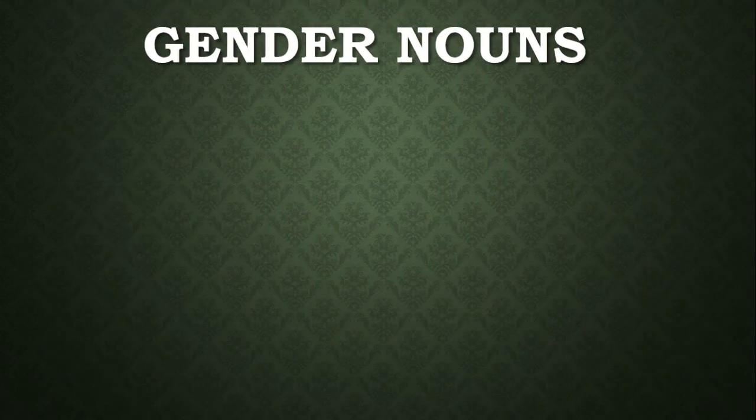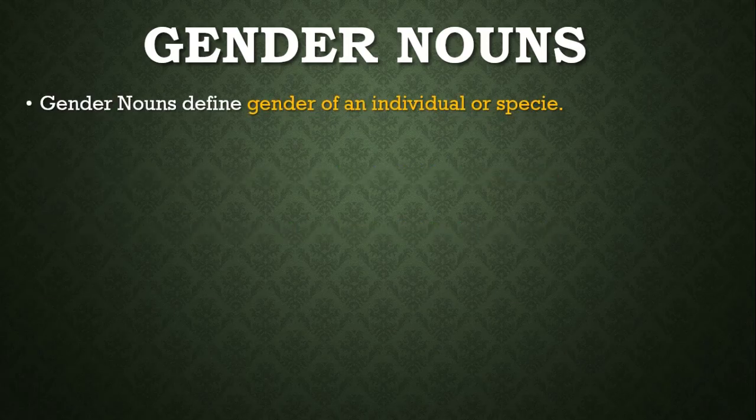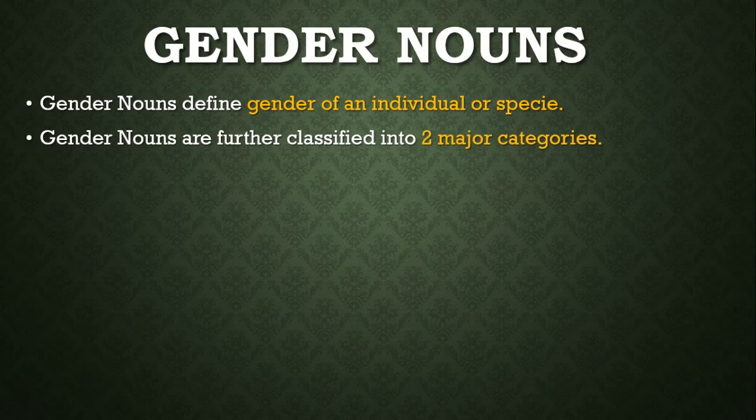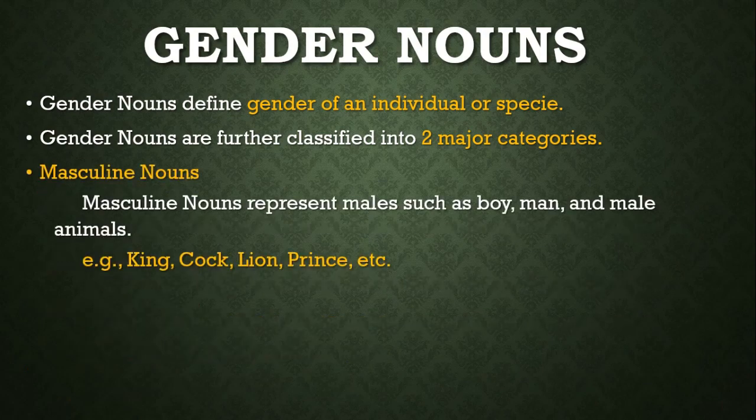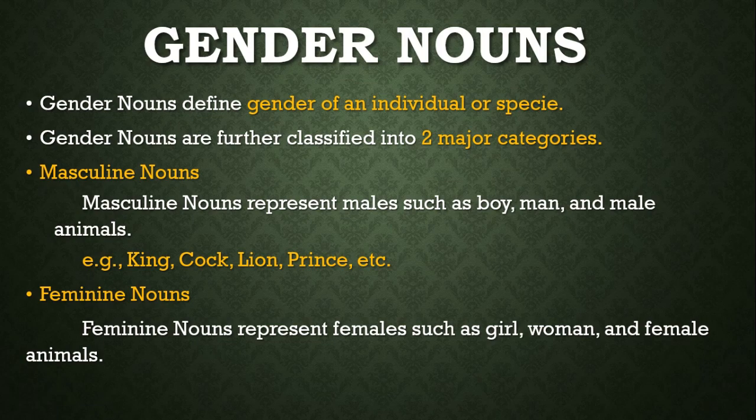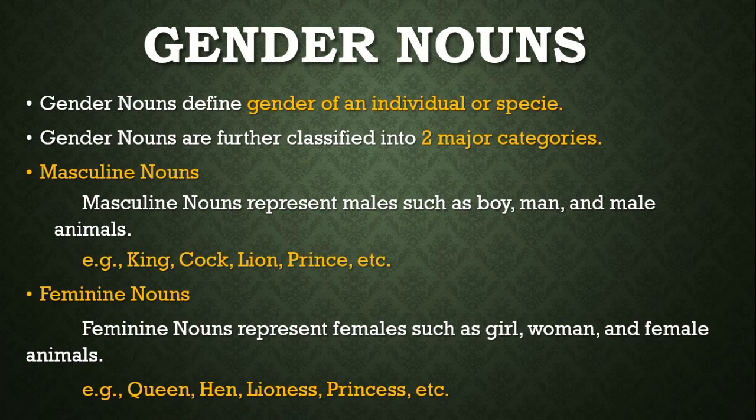Next, last but not least, is gender nouns. Gender, as the name suggests, refers to nouns which define the gender of an individual or a species. Genders are classified into two major categories. Masculine nouns represent the category of male, such as boy, man, male, and many others. Feminine nouns represent females, such as girl, woman, female, queen, hen, lioness, princess, and so on.